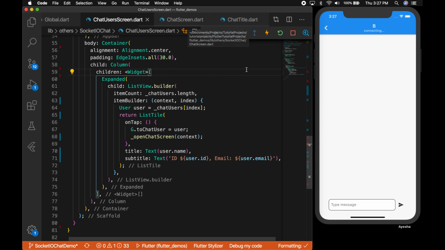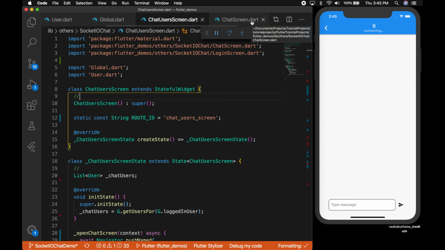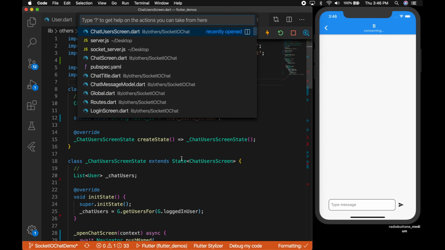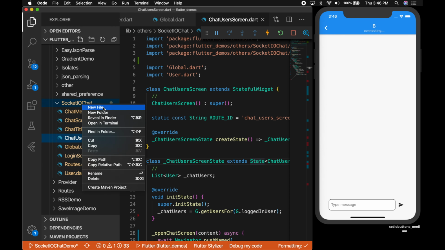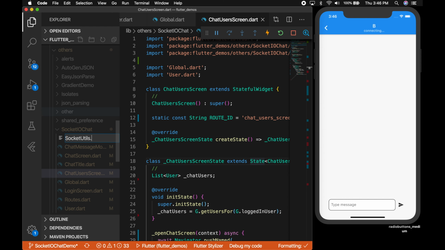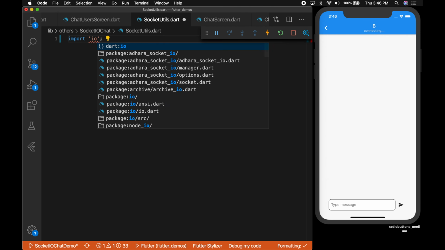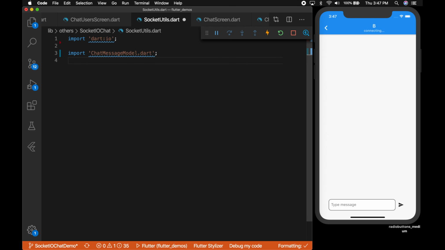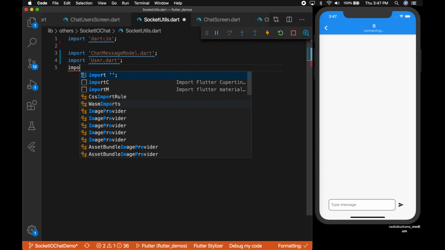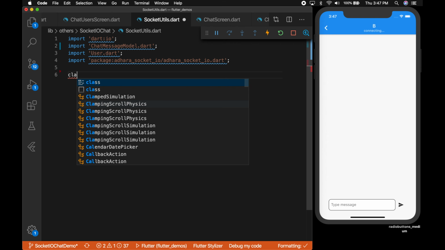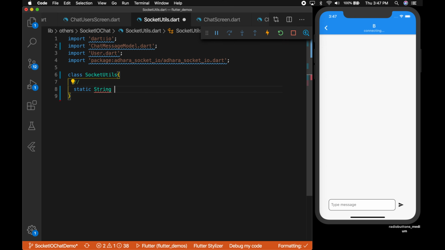Okay, now let's write the client side code, the Flutter side code for connecting with the socket. Okay, so for that I'm going to create a new file. So let me name it socket utils, and let's write the imports. The first one is a .io. Second one, we need the chat message model, the user.dart, and the other socket.io package.